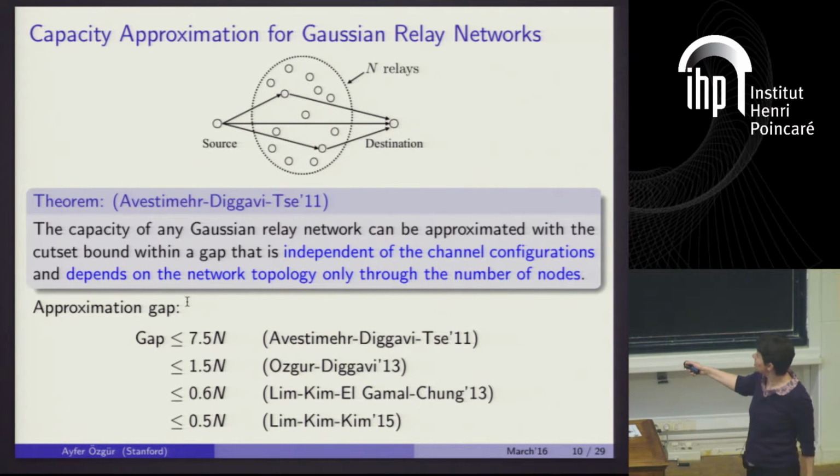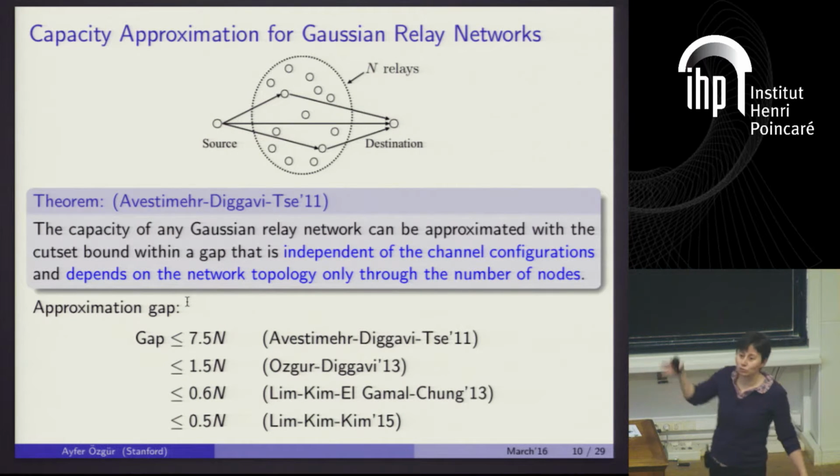And these approximations were consistently improved over the years, and I think the current best approximation we have is something like 0.5 N. Now looking at these trends, you may wonder how much we can continue with this trend. How much can we further improve these approximations? And in particular, can we get a sublinear approximation gap here? This was a question that wasn't quite clear for a while. It was mentioned in a couple of these works.